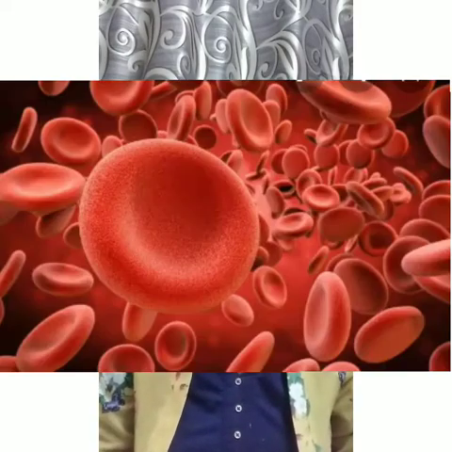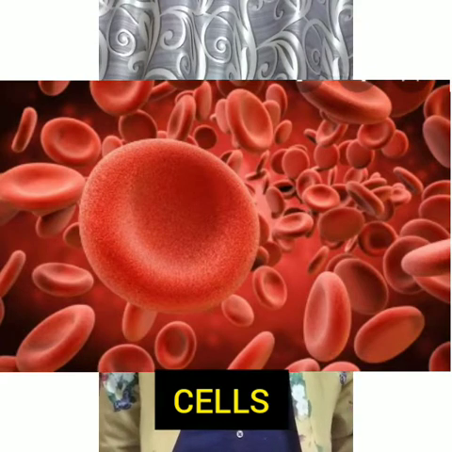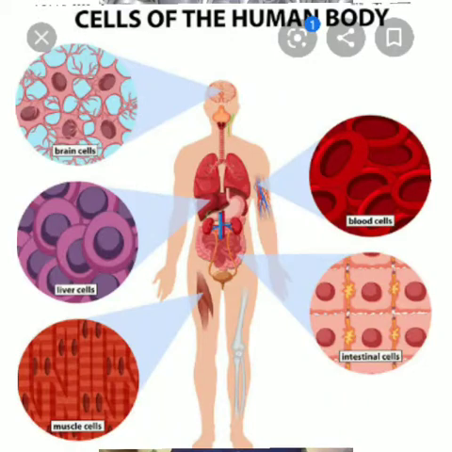There are trillions of cells. So there are innumerable cells. Not 100, not 1,000, not million, but trillions of cells. From head to toe, inside out, there are many cells that complete the human body.